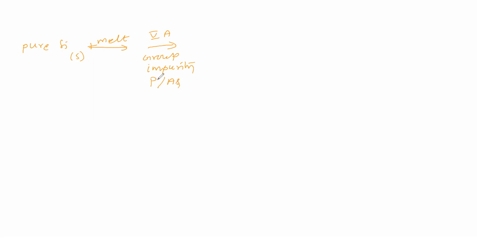So we get an extrinsic semiconductor. How it will be, we will see. We take this for crystallization. On crystallization, we write silicon atoms like this, and arsenic like this.